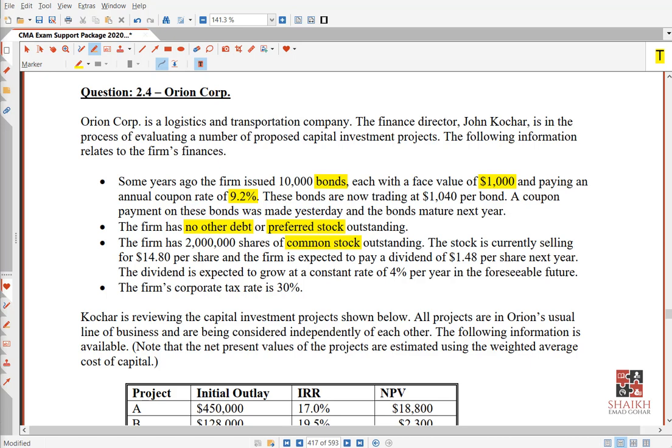Getting it? Now let's see, how much is the duration left for this bond? So they say a coupon payment on these bonds was made yesterday. Just yesterday you paid $92. Bond will mature next year. It means 1 year is remaining. Getting the story, my friends? If 1 year is remaining, in this 1 year, I will pay them how much?